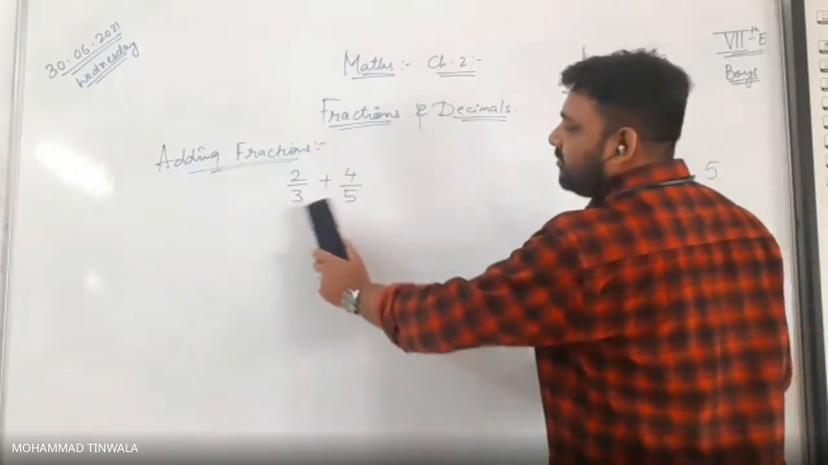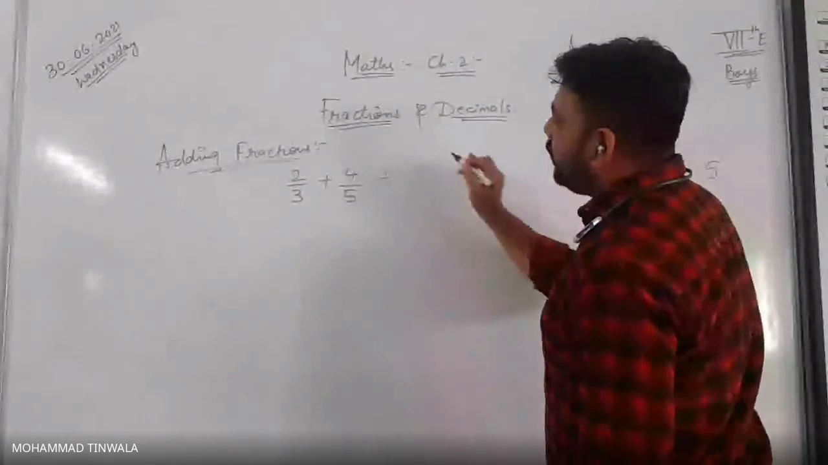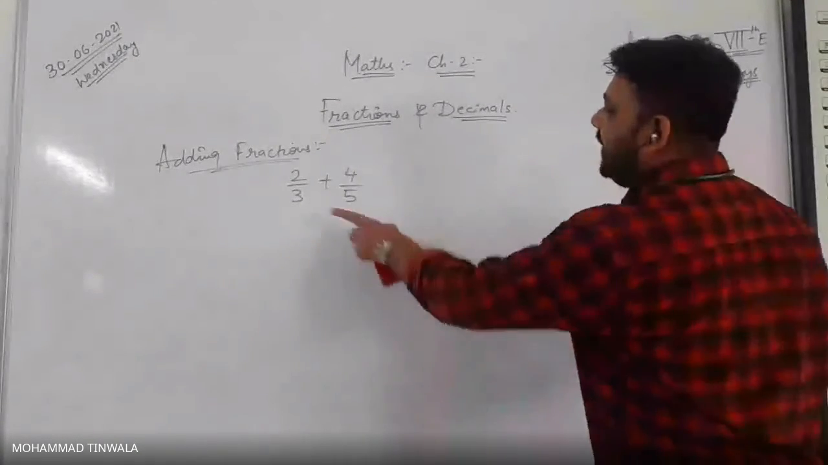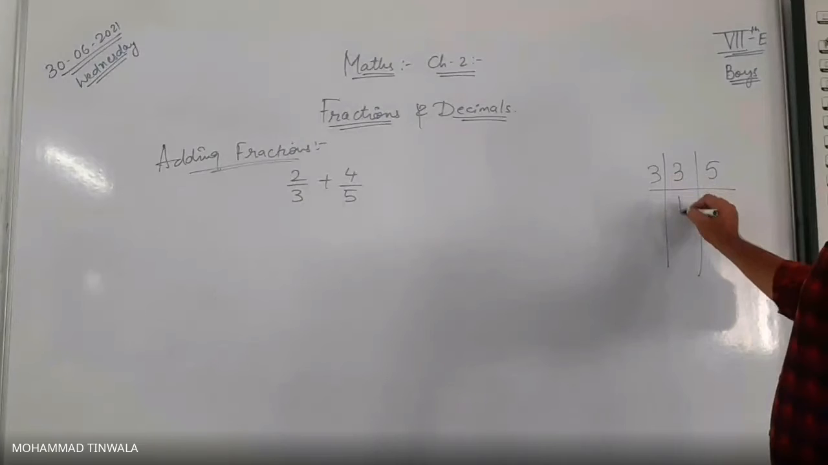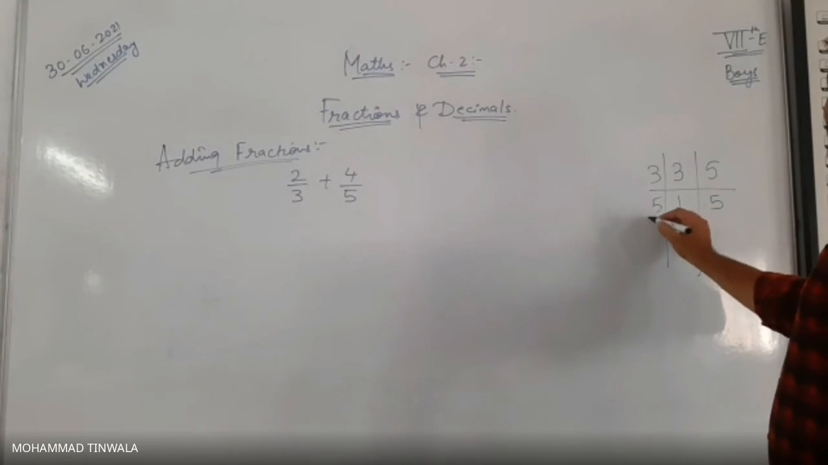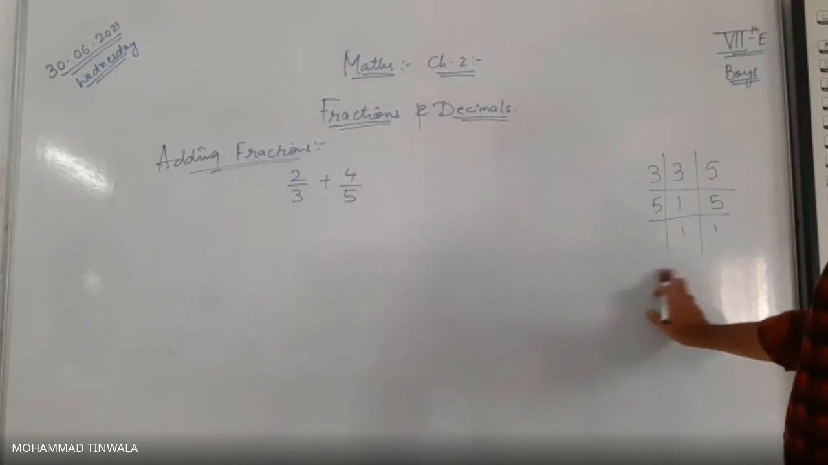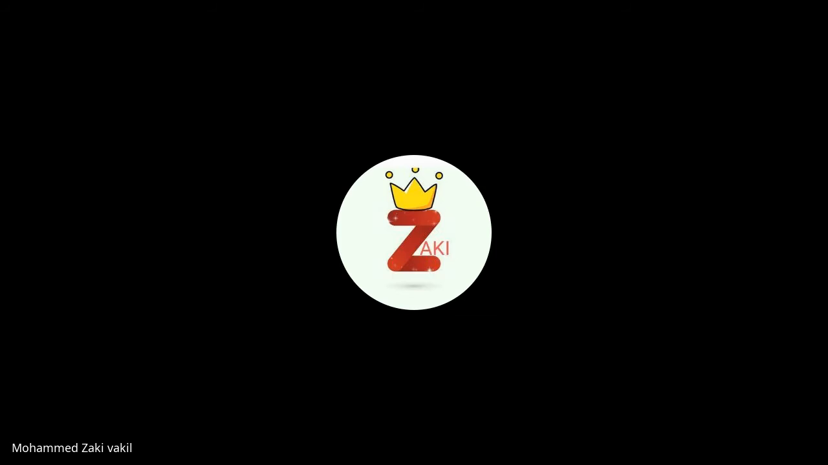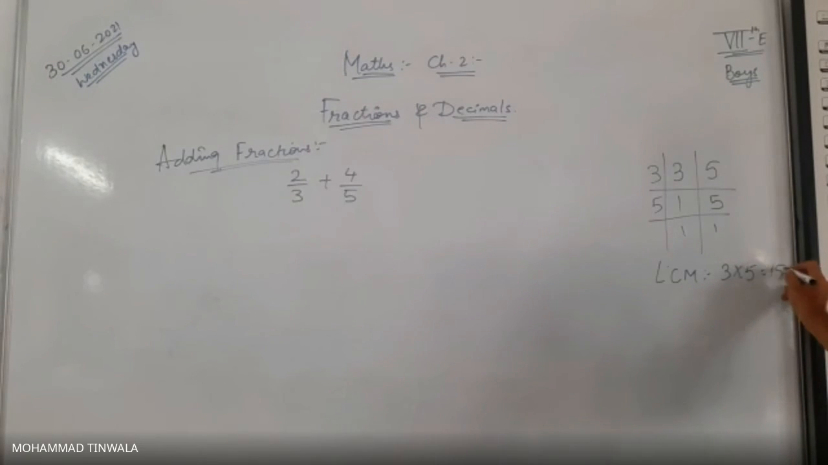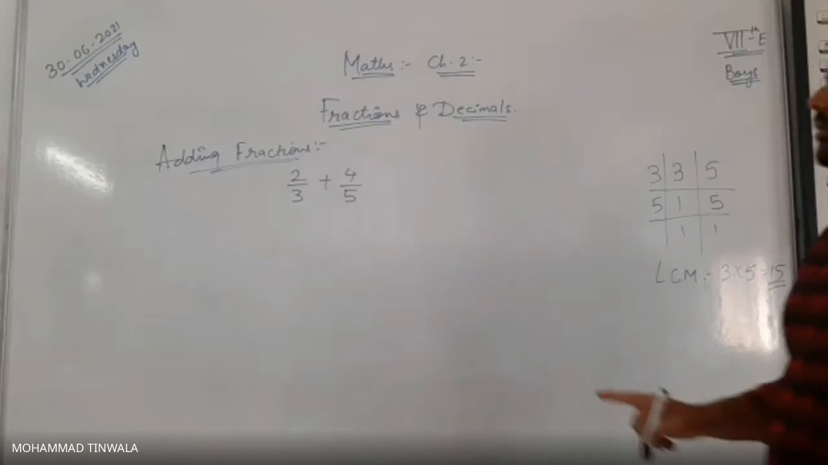Whatever number of fractions there are, these are the two fractions we are taking. Whether there are 3 or 4 fractions, we don't care. We take all the denominators together. LCM is 15. 3 ones are 3, 5 as it is. 5 ones are 5. So LCM is equal to 3 into 5, which gives us 15.